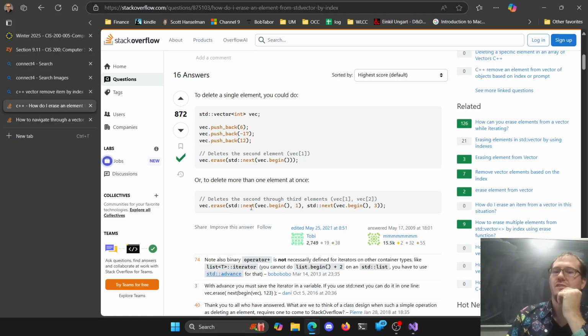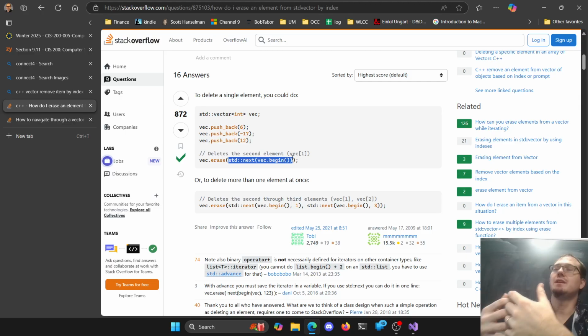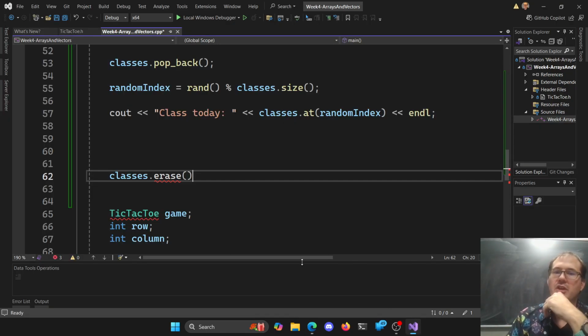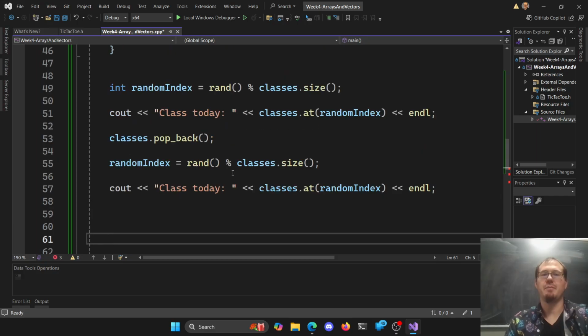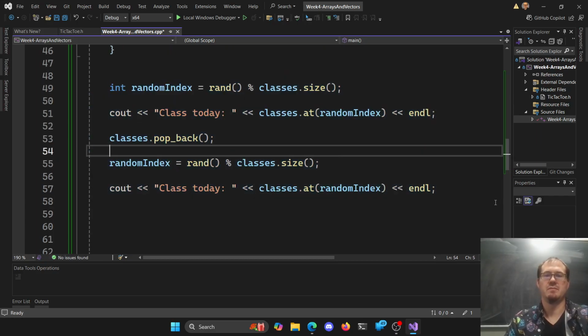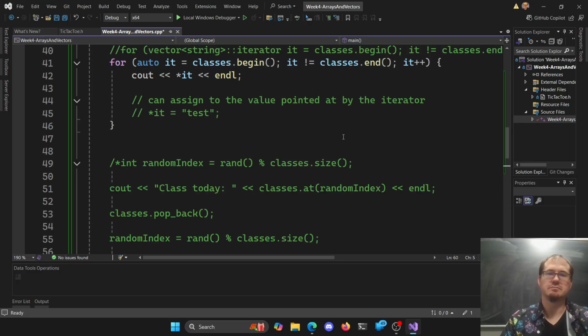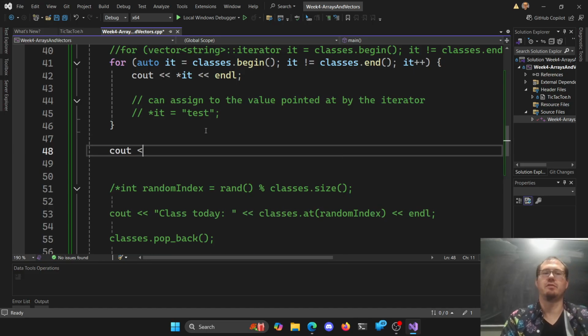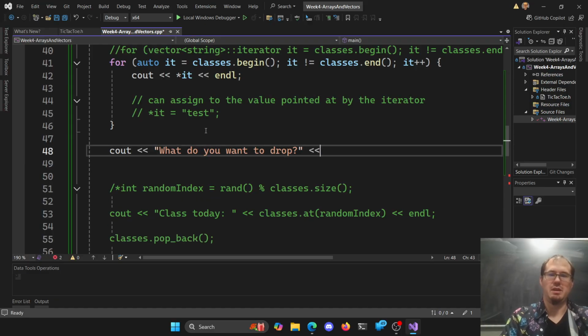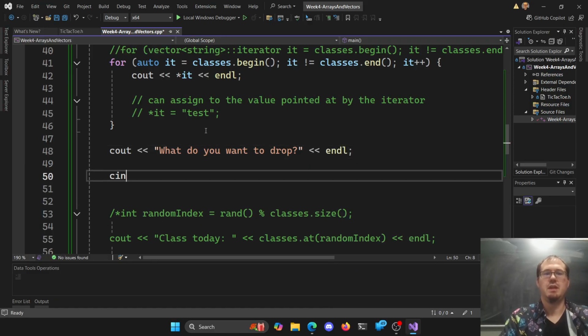So where are we erasing? This is the thing that comes after the beginning, or you can go find it, so we can loop through to get our iterator pointed at a given location here. What we're going to do is ask them, hey, what class are you dropping? Let me just comment this out because that's not really all that interesting here. So asking them, what class do you want to drop? Cout, class do you want to drop, and an endl, and then we'll see cin on input. So I have a class here.